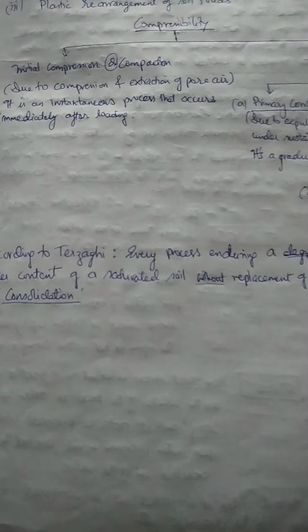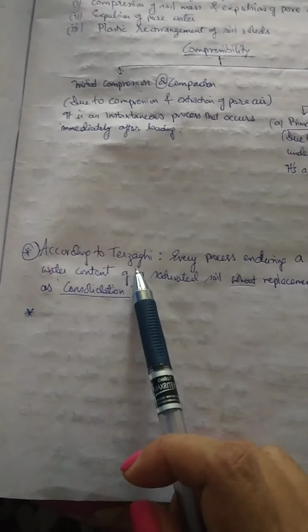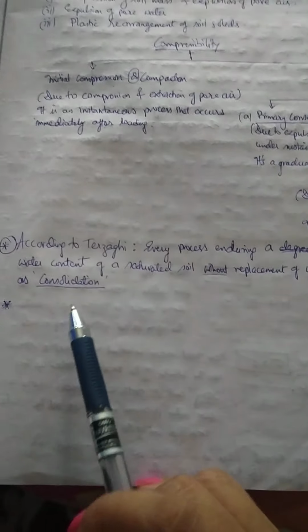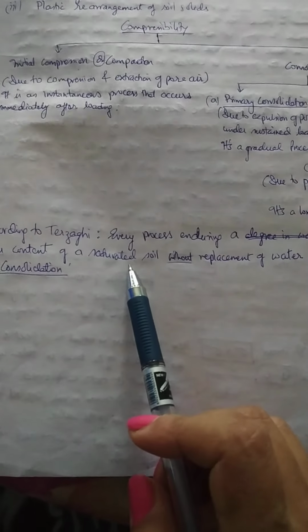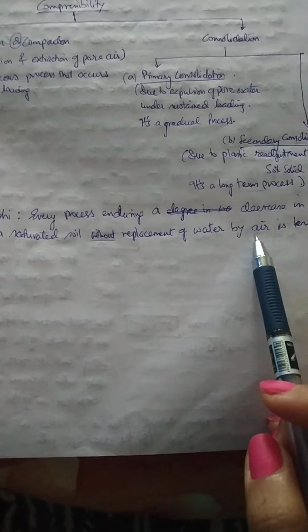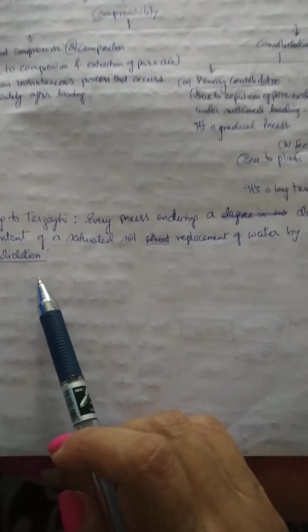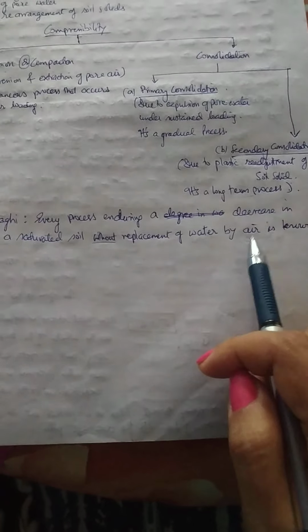The whole concept of consolidation and its theory was explained by Terzaghi. According to Terzaghi, the definition of consolidation is: every process involving a decrease in the water content of a saturated soil without replacement of water by air is known as consolidation. That means the water expelled from the voids is not replaced by air. That is consolidation as per Terzaghi.